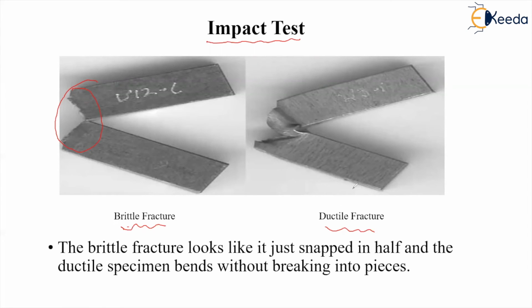And in the ductile fracture, the specimen only bends. It does not break clearly, right? It bends, and the material still sticks together, right? So the ductile fracture and the brittle fracture impact test is done, and the specimen is shown here. The brittle fracture looks like it just snapped in half, and the ductile specimen bends without breaking into pieces.